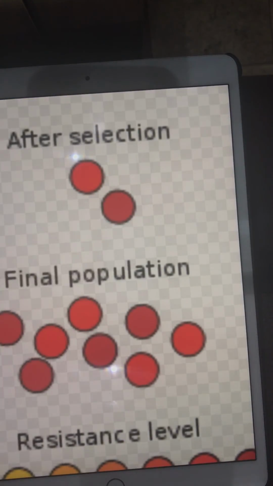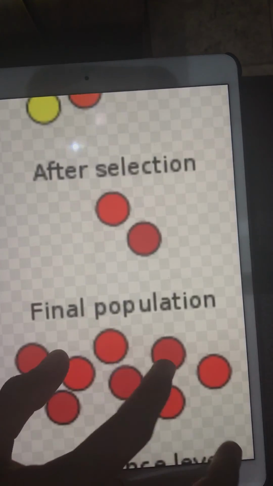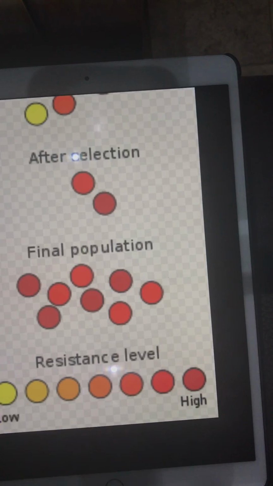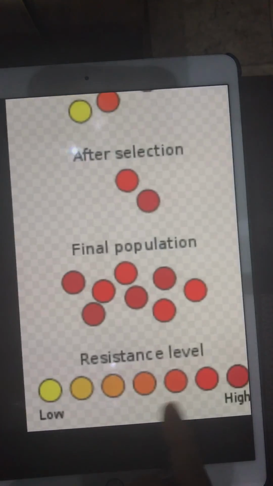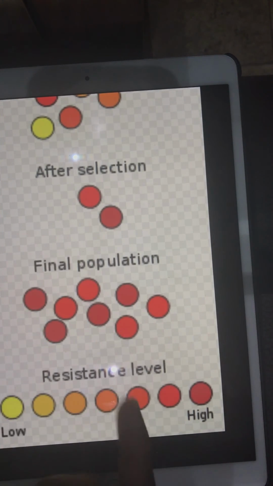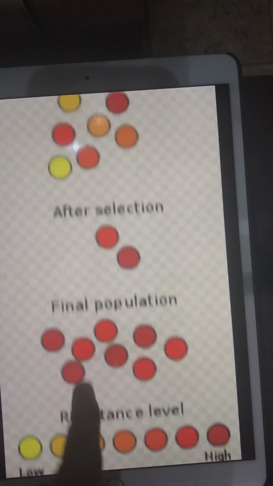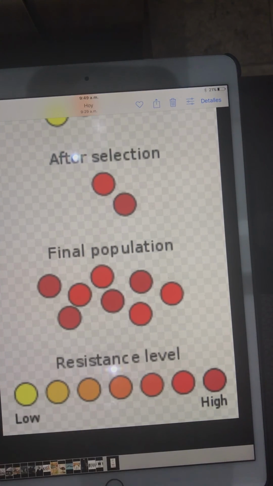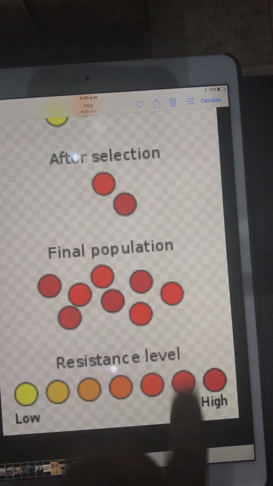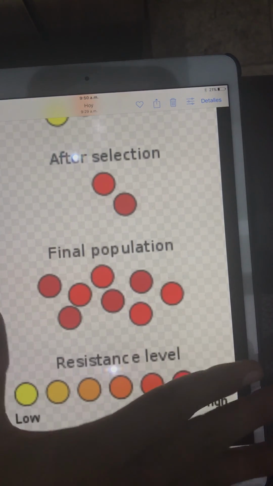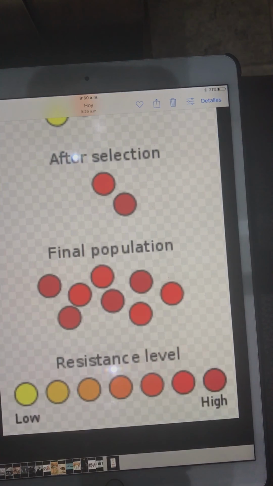But after those two reproduce, they will only pass on their genes, so this generation of those two, which in resistance levels is the stronger ones. So after those two reproduce, they produce a generation of only strong ones. And as you can see, no unresisting species will be able to thrive. Only the high resistance level will have a bigger survival rate than those who don't.